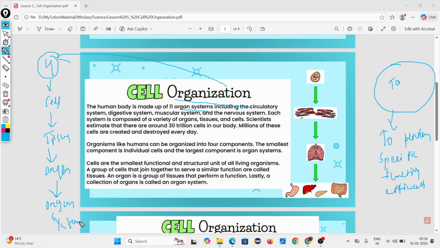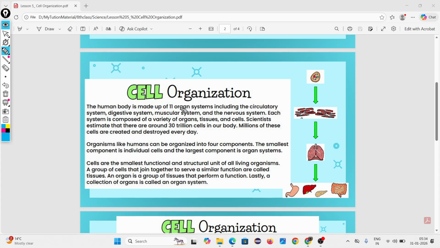Then in total, in the human body, how many types of organ systems are found? 11. Some examples are the circulatory system.